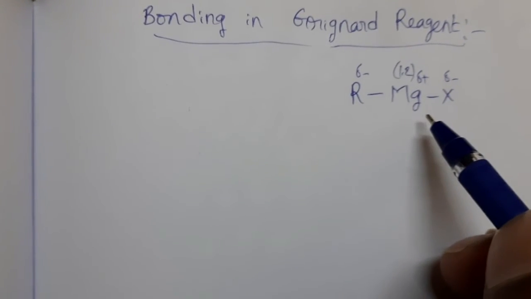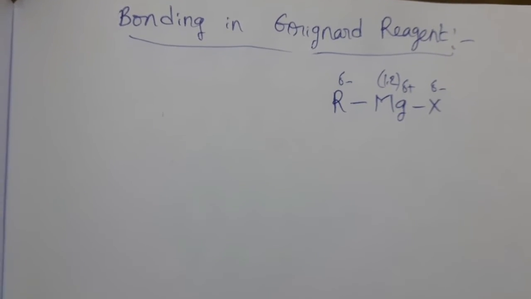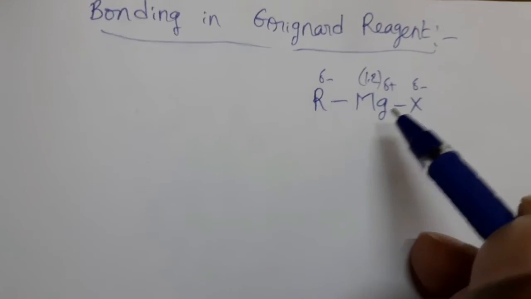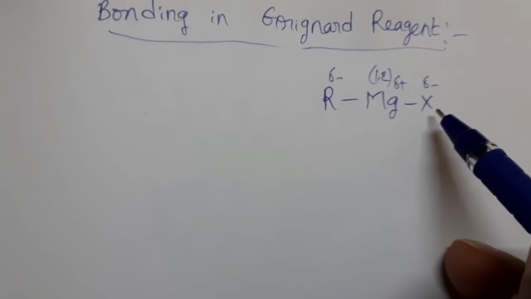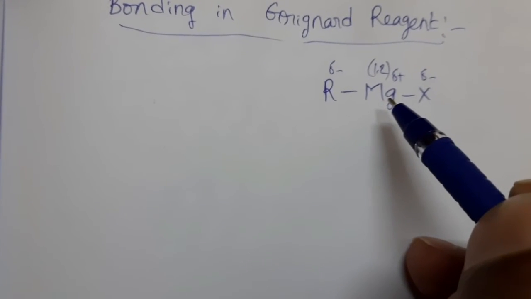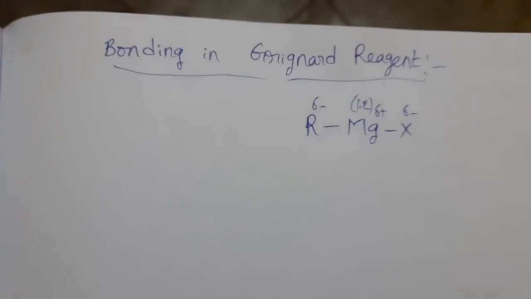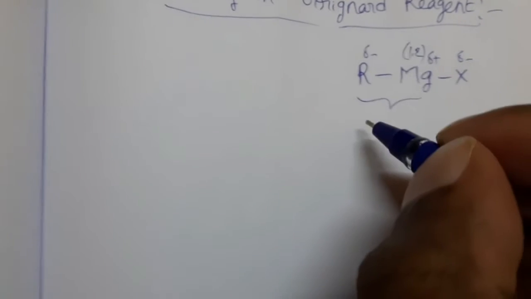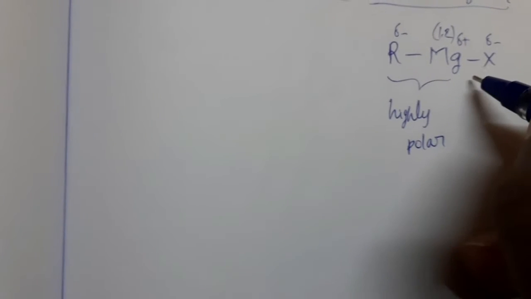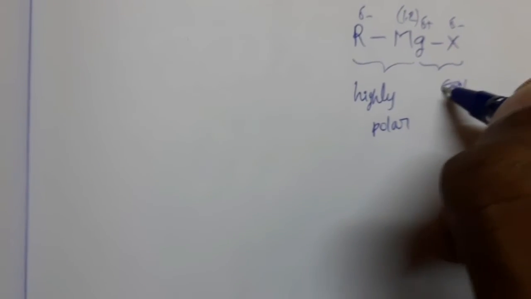Between carbon and magnesium, the electronegativity difference is more, that's why magnesium acquires positive charge, carbon acquires negative charge. Between magnesium and halogen also the electronegativity difference is more, so magnesium acquires positive charge, halogen acquires negative charge. This bond is highly polar. This is ionic.